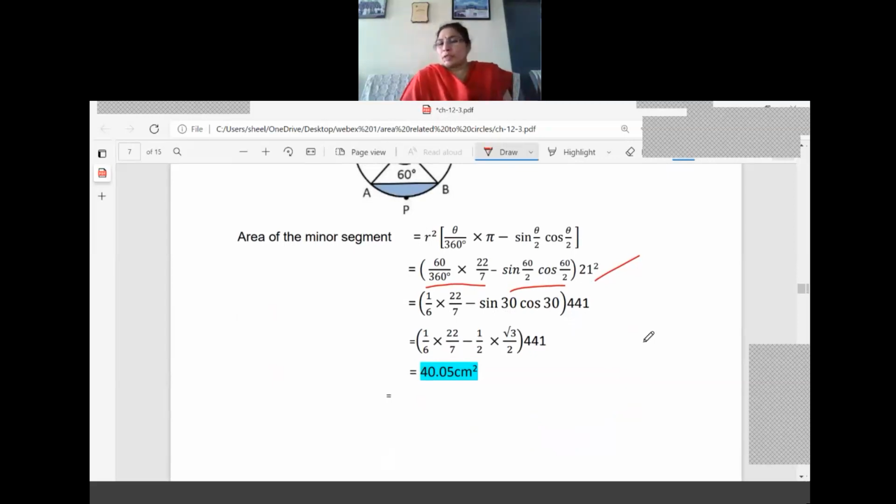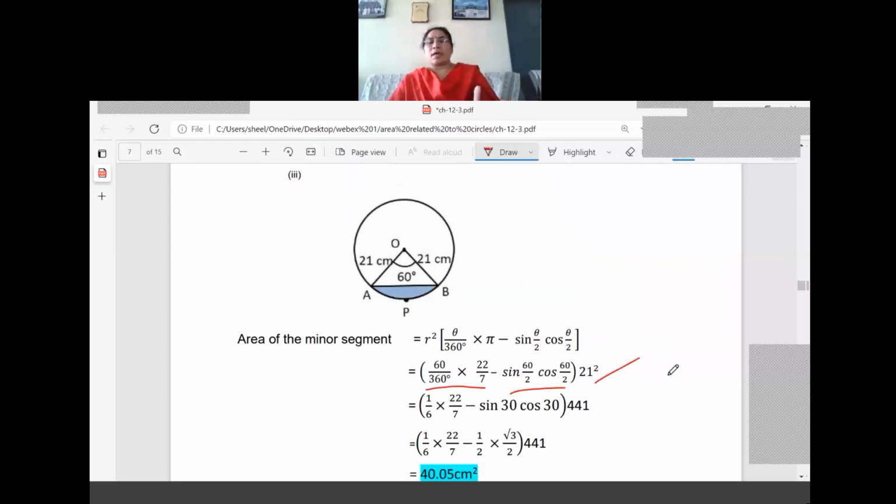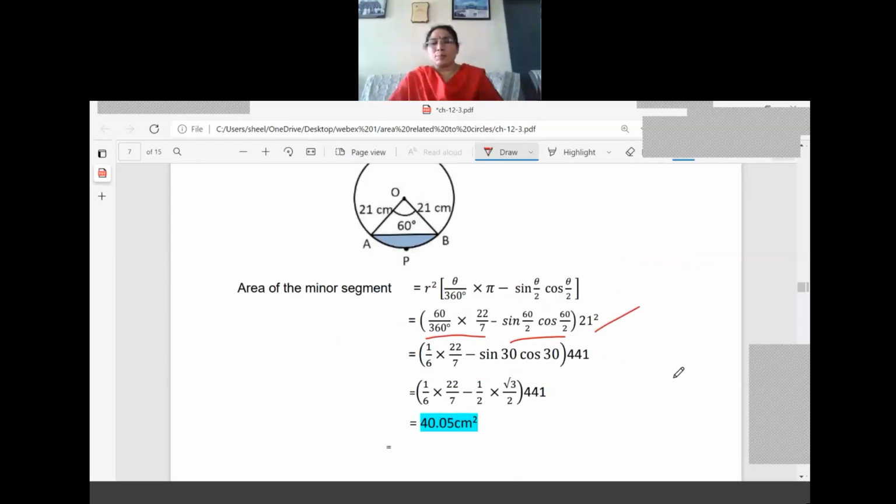Sine 30 is 1 by 2, cos 30 is root 3 by 2. After the simplification, you will get the answer 40.05 centimeter square. Here major segment is not asked, so nothing to worry about that part. The area of the minor segment is asked. Once again, I will explain. You can see the diagram and you can make out that the shaded portion is minor segment, right? So for getting the minor segment area, what we must do? Area of the sector minus area of the triangle.